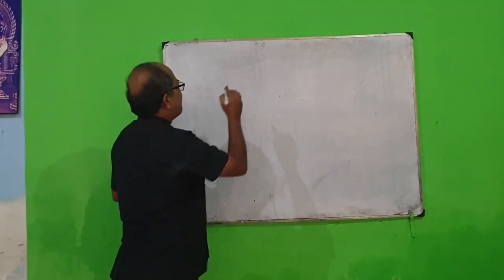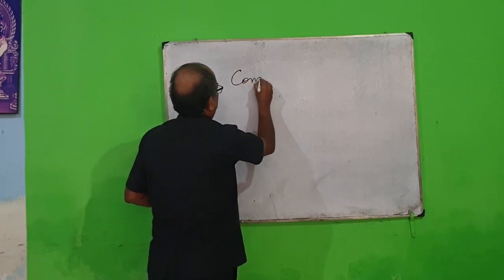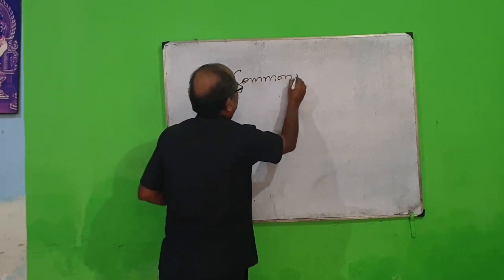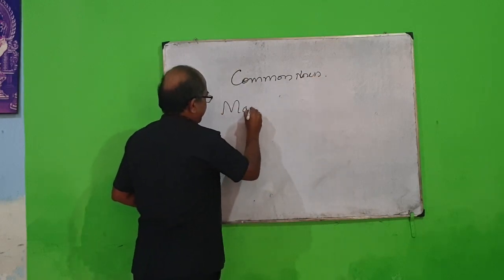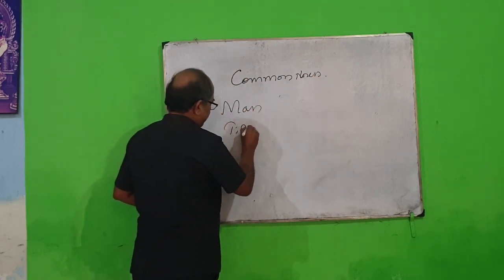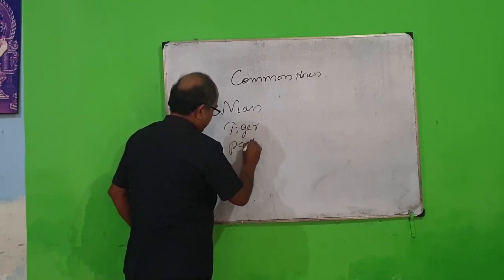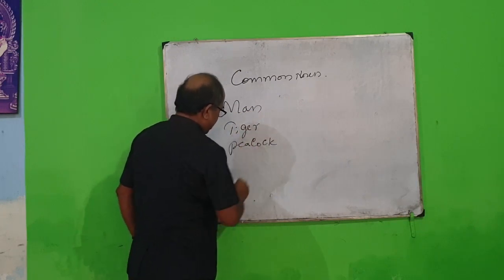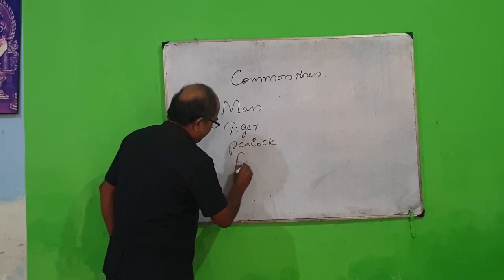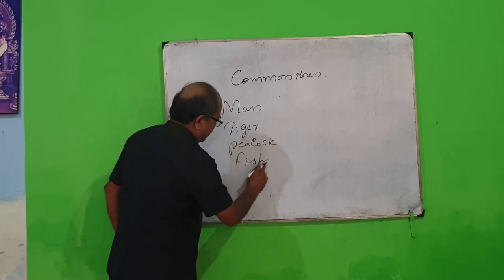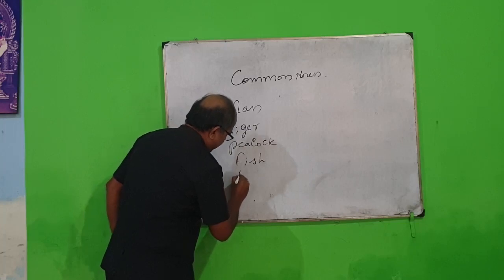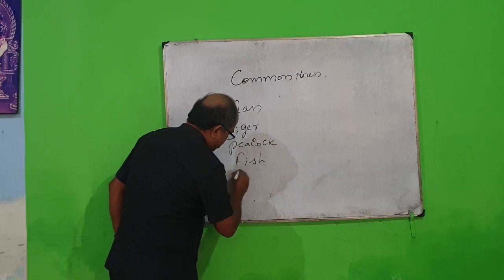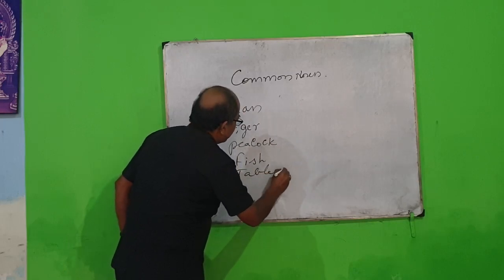Okay, common noun, I can give you an example like this: man, tiger, peacock, and then fish, and then table, and so on.